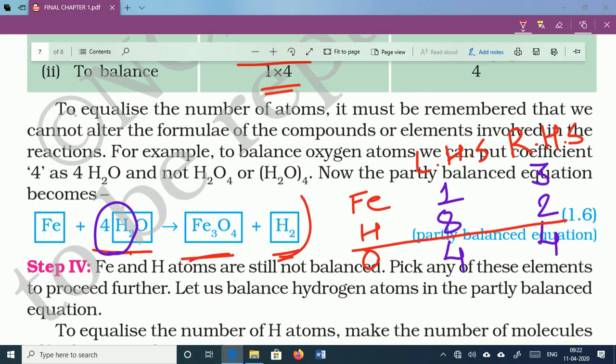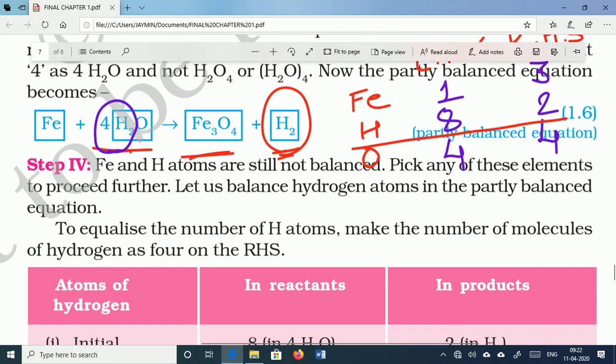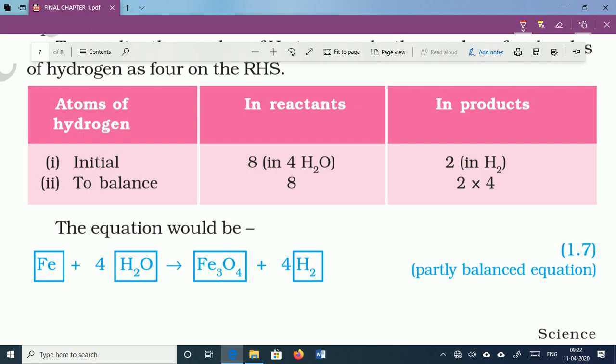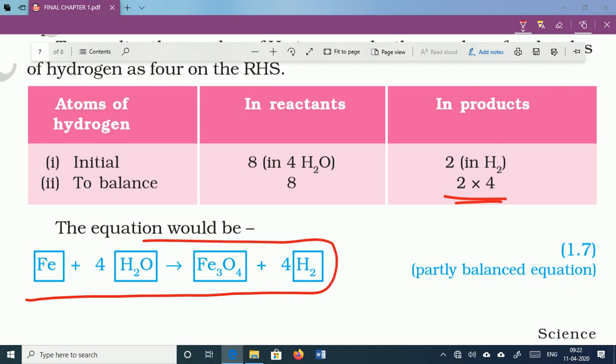So in right hand side there is need to make the 8. For that purpose, the simple way is that we will multiply the H2 with 4 to make the 8 hydrogen in right hand side. So the equation becomes Fe plus 4H2O gives the Fe3O4 plus 4H2.